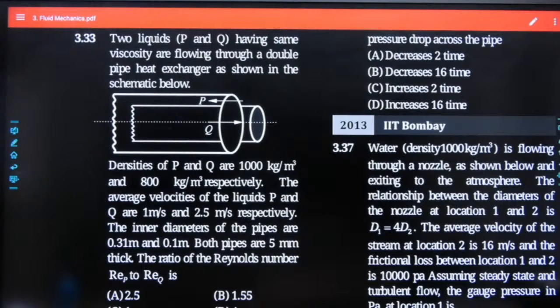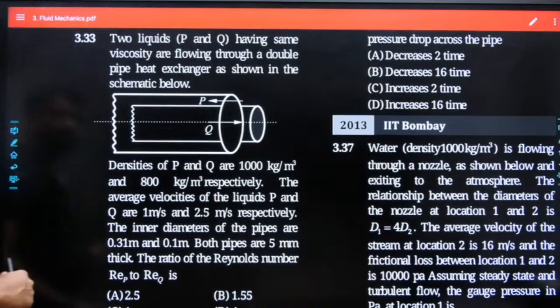Any answers? The Reynolds number equation is rho dV by mu. Mu is the same in both cases. Solve, so let us check now. I hope the equation is done.